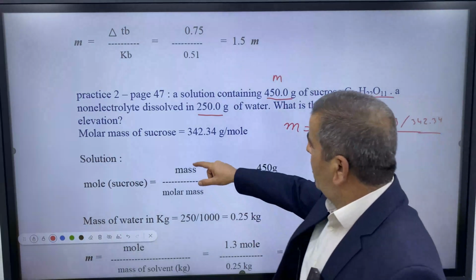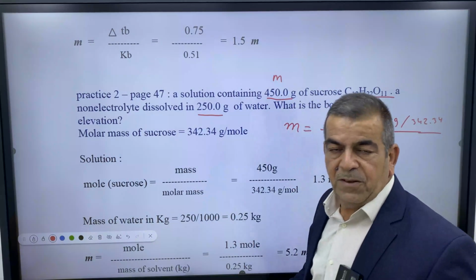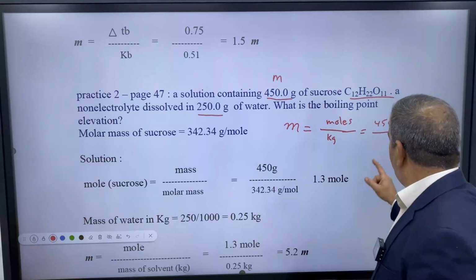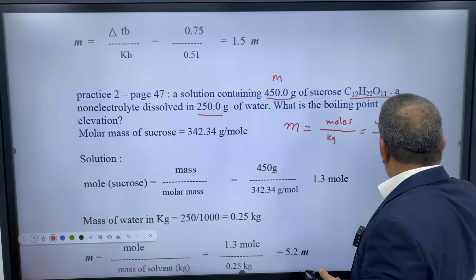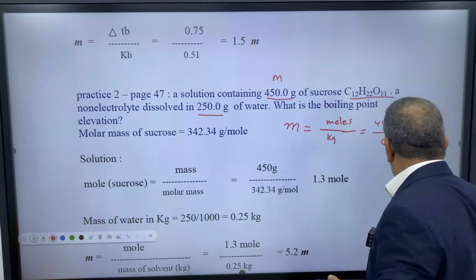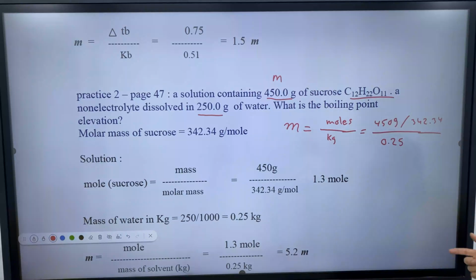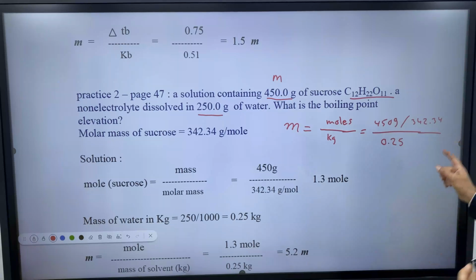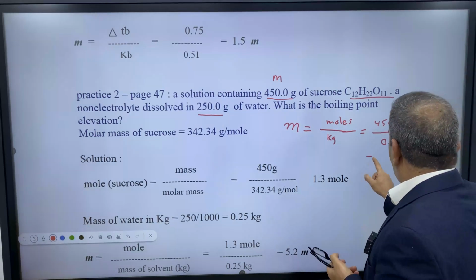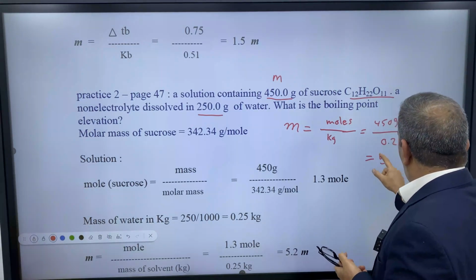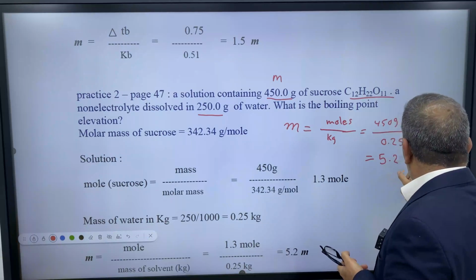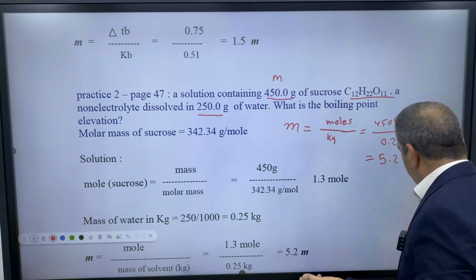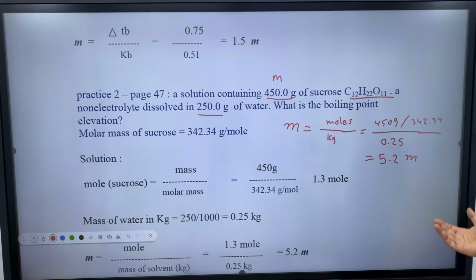We have 250 grams here, 250 divided by 1000, so this becomes 0.25 kilogram. This is our first step. And it is found to be 5.2 molal. Okay, we found the molality. This is 5.2.